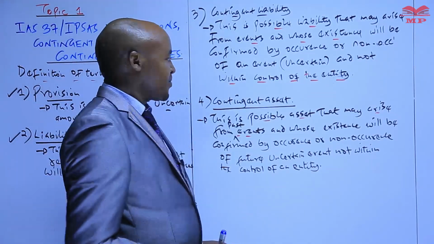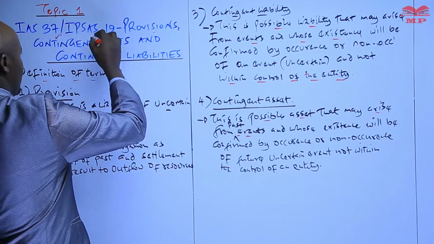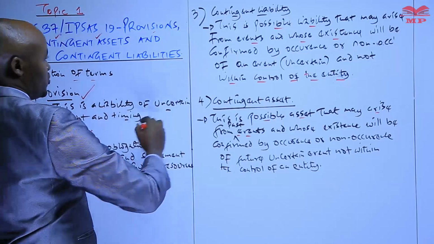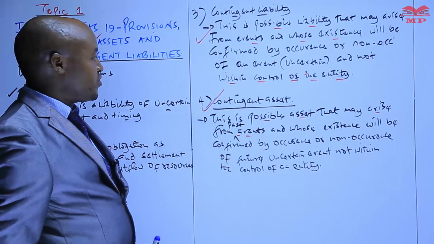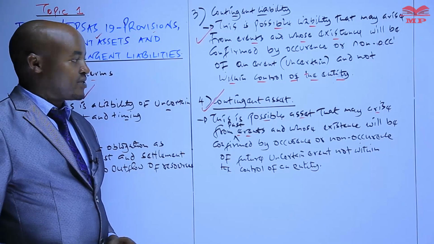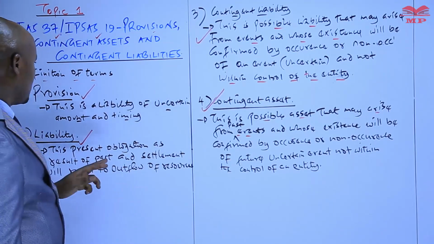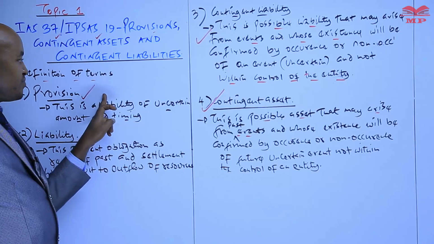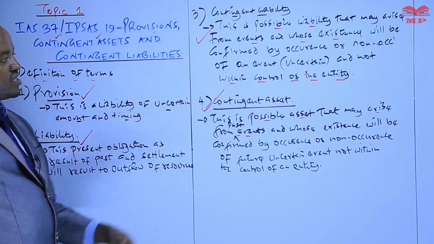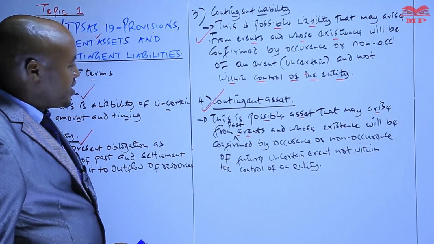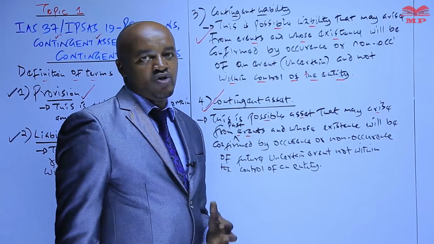So therefore, what you need to know as far as these two standards are concerned, IAS 37 and IPSAS 19, you must be in a position to define those four terms. You may come across a question whereby the examiner is requiring you to explain any of those four terms. One of the common questions which I've seen in the past is whereby the examiner is requiring you to distinguish between a provision and a liability. Or you may be required to define what is a contingent asset and a contingent liability.